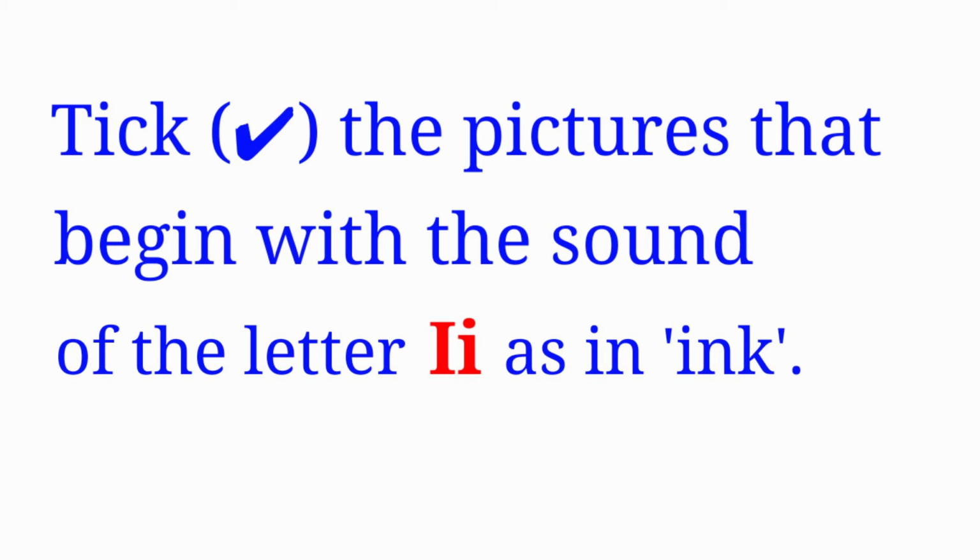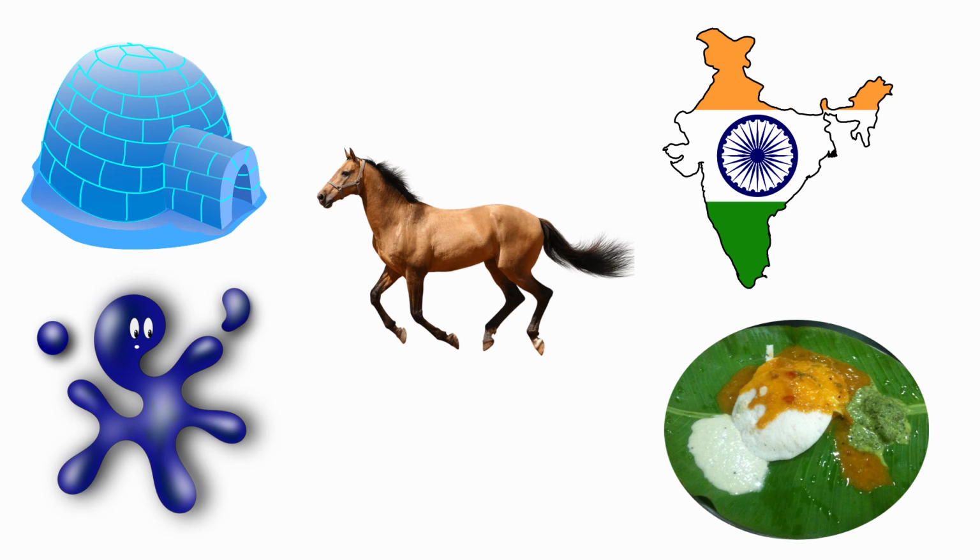Next one, tick the pictures that begin with the sound of the letter I, as in ink. The sound of the letter I is E. The pictures they have given are igloo, indigo, horse, idli, India.